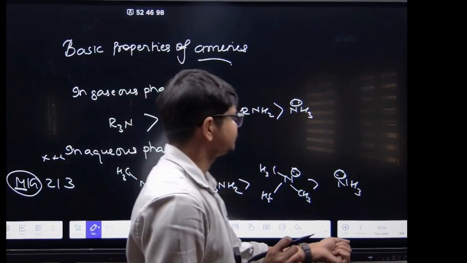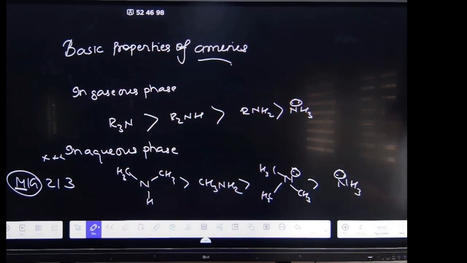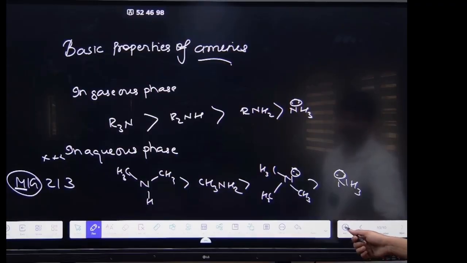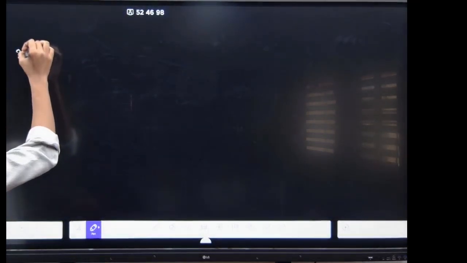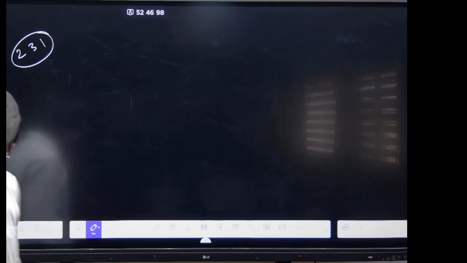अब देखो यहाँ पर, you see, now if it is an ethyl one, then what is the order? If it is ethyl, the order will be 2, 3, 1.